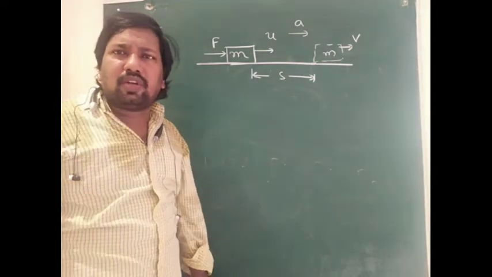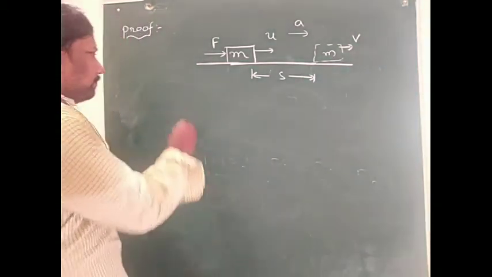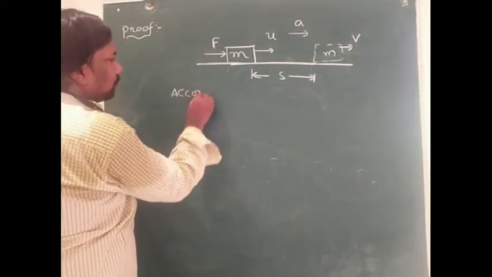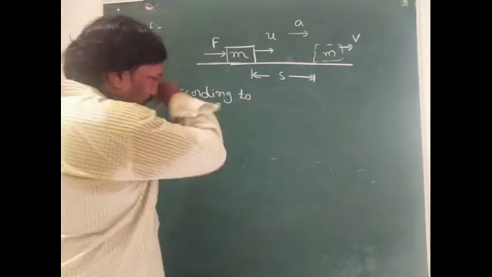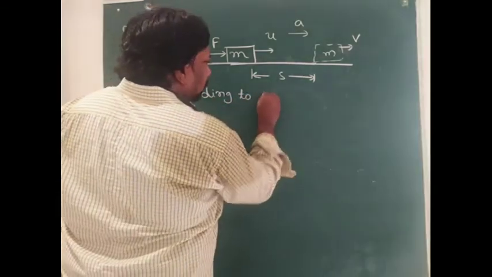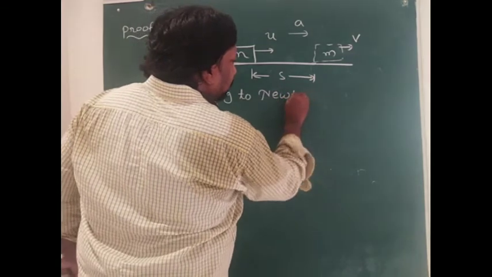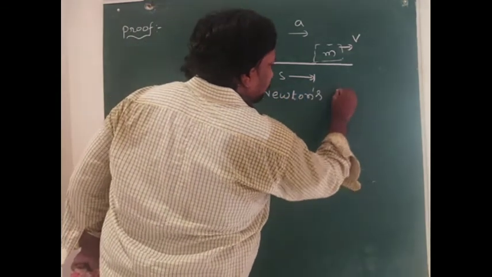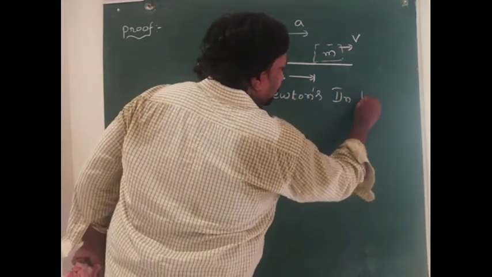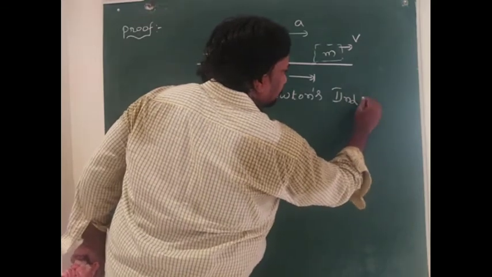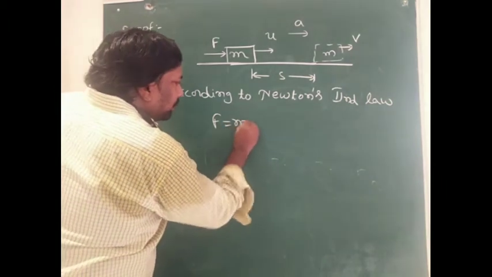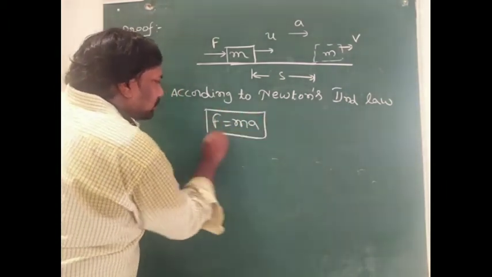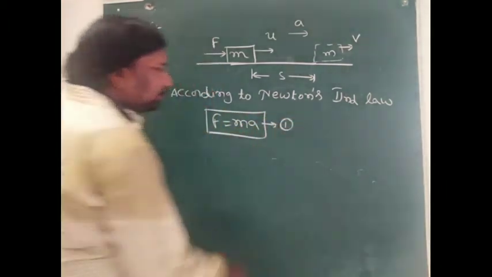In this situation, according to Newton's second law, F equal to ma. So this is equation number 1.